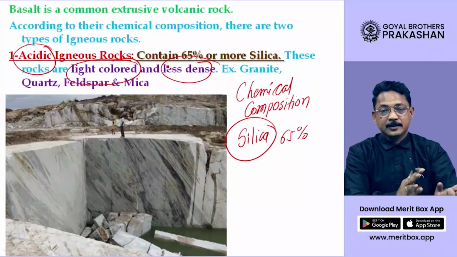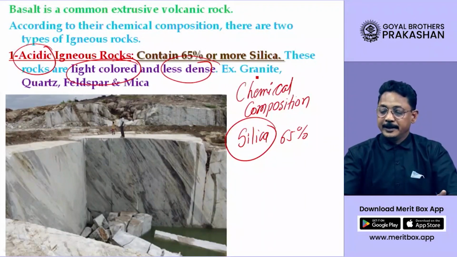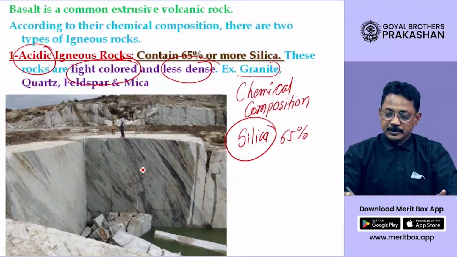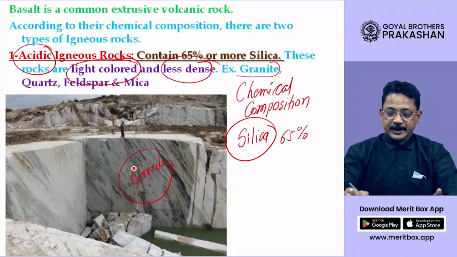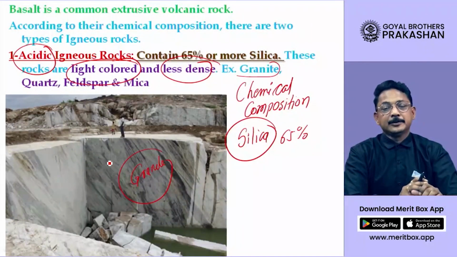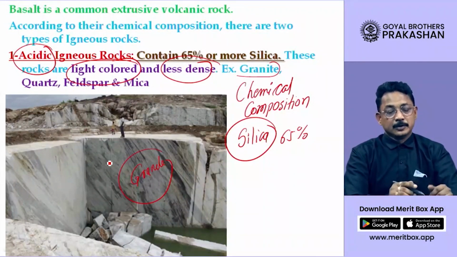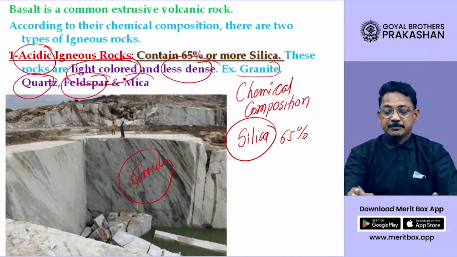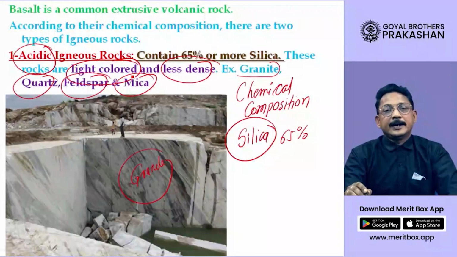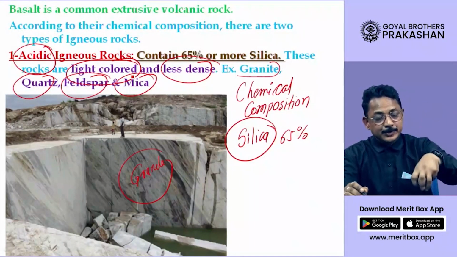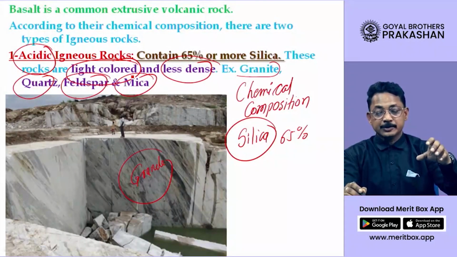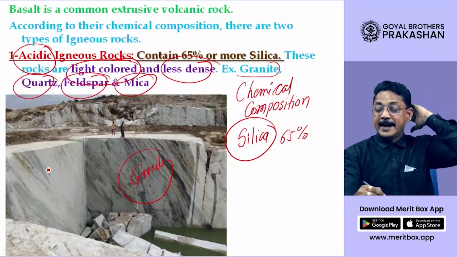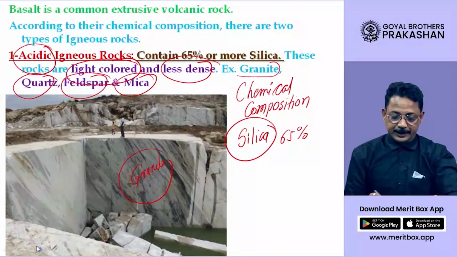Their very famous example is granite, and I told you, you must have seen these granite pieces, dear student. They are used exclusively in construction work. Then quartz, feldspar, which we saw in the pictures, and mica are all examples of intrusive igneous rocks, but at the same time acidic in nature.